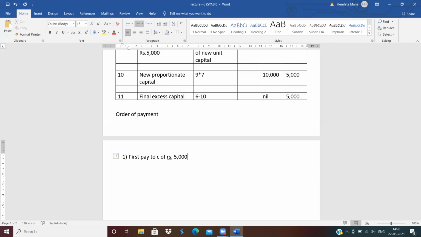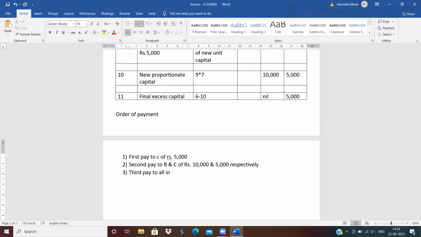Next, second pay to whom? Second pay to B and C, because see, in the second step, whose balance is remaining? B and C's. So second pay to B and C. How much is the amount? Rupees 10,000 and 5,000 respectively. Clear?